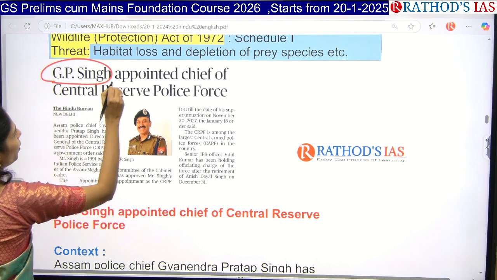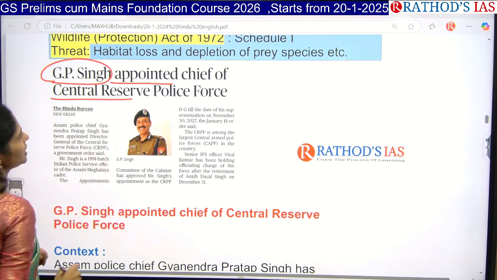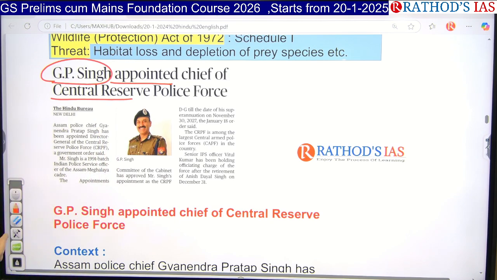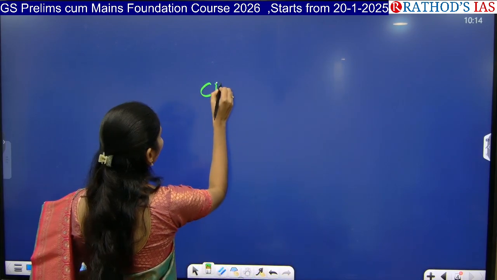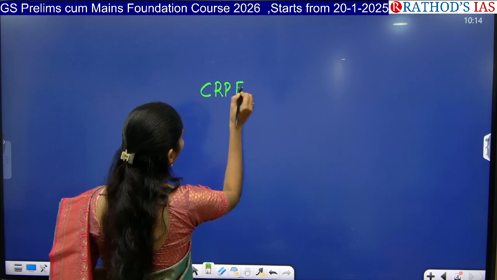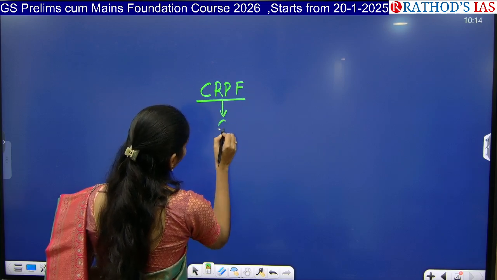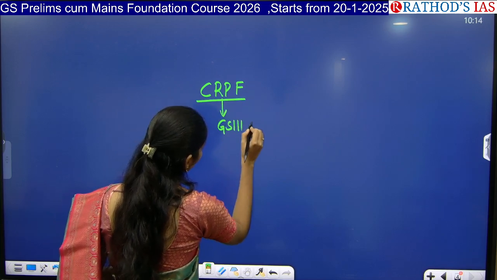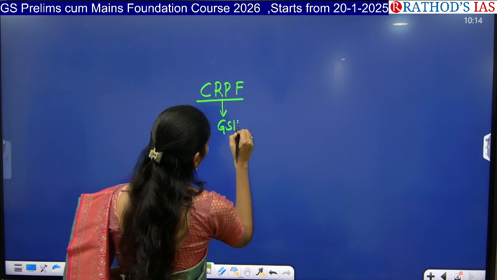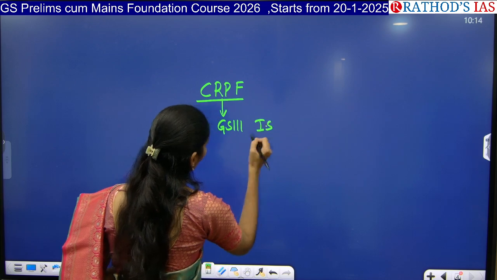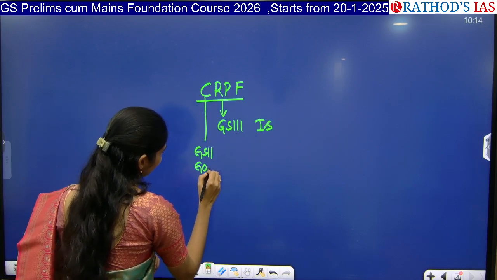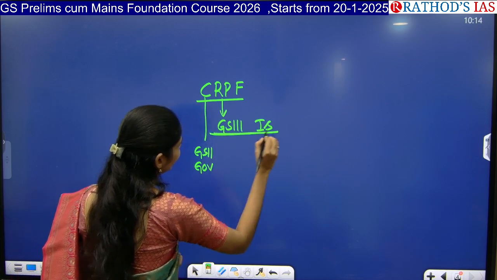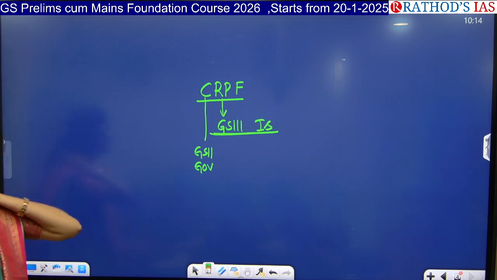Let us see the next article: GP Singh appointed Chief of CRPF. This topic is important from GS Paper 3 under internal security, and it is also important from GS Paper 2 under governance, but it is directly given in your syllabus of internal security.